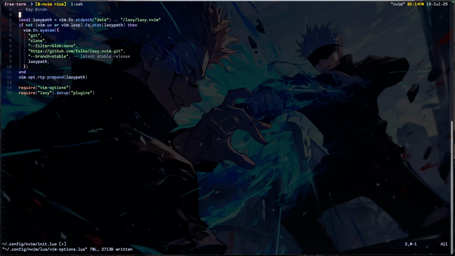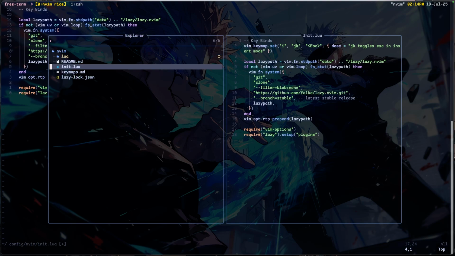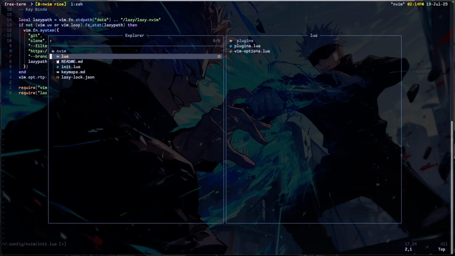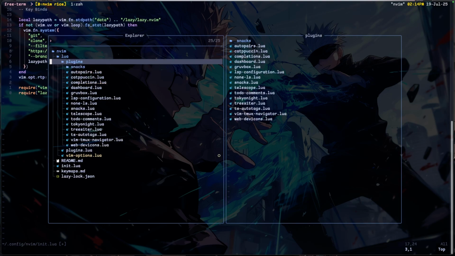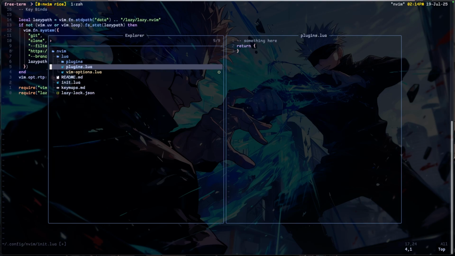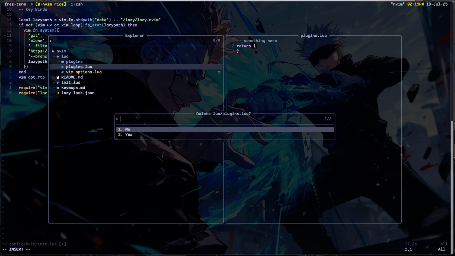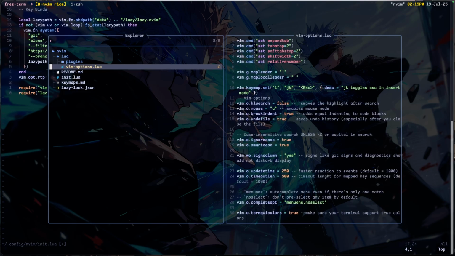So this is Lua, and it has a lazy config. After the lazy config, what I need to do immediately is require lazy, and that's to call the configuration and call my plugins. I put my plugins in a Lua file in plugins. So all my plugins are here. I don't need this file anymore, so I'll just delete this.